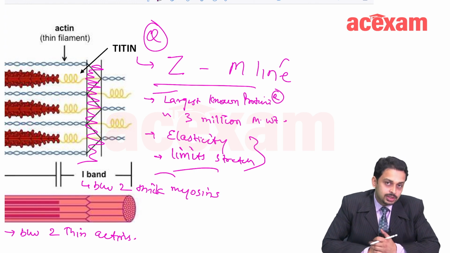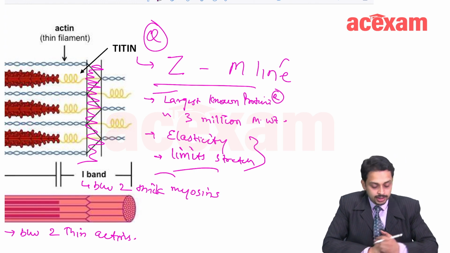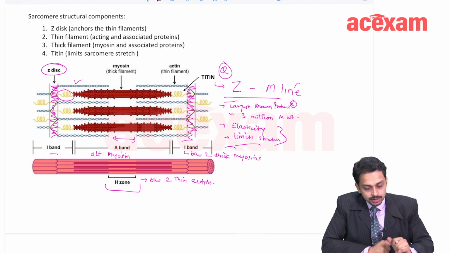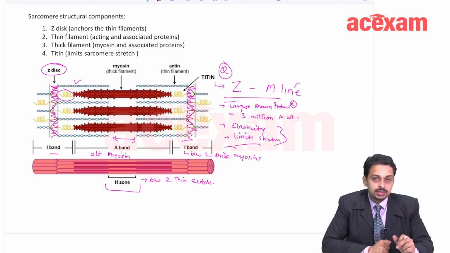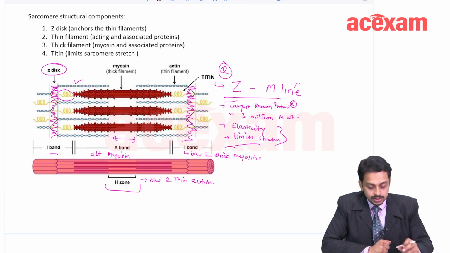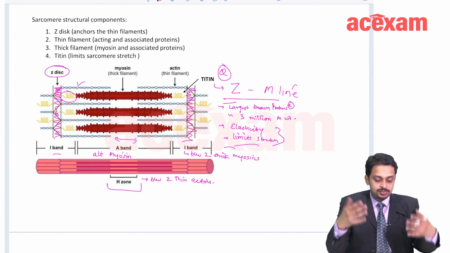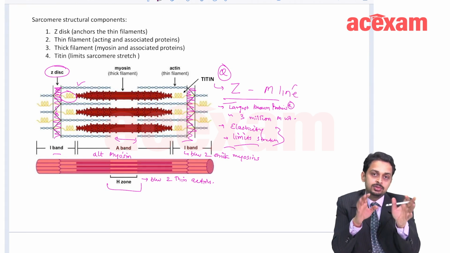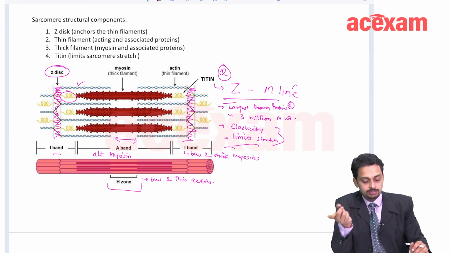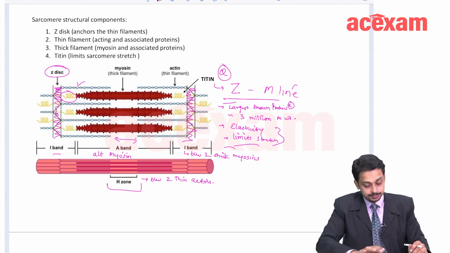What are the contractile proteins? Actin and myosin are the contractile proteins. Okay. What are the regulatory proteins? Tropomyosin and troponin C. Good. Okay. What is Z line? Z line basically anchors the thin filaments and is also connected with titin for anchoring of myosin.